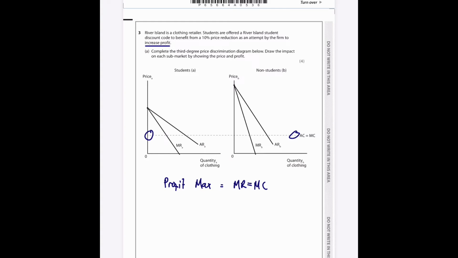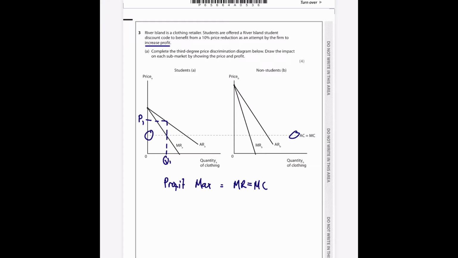So they're going to be profit maximizing. So the key bits here are there, where they're profit maximizing, MR is equal to MC, and there, where MR is equal to MC. Now I'm going to just take that off for a second because it's going to get in the way. And what we can do is draw a point going up like so and across. And we can put this as, I don't know, Q1, and we can put that as P1.